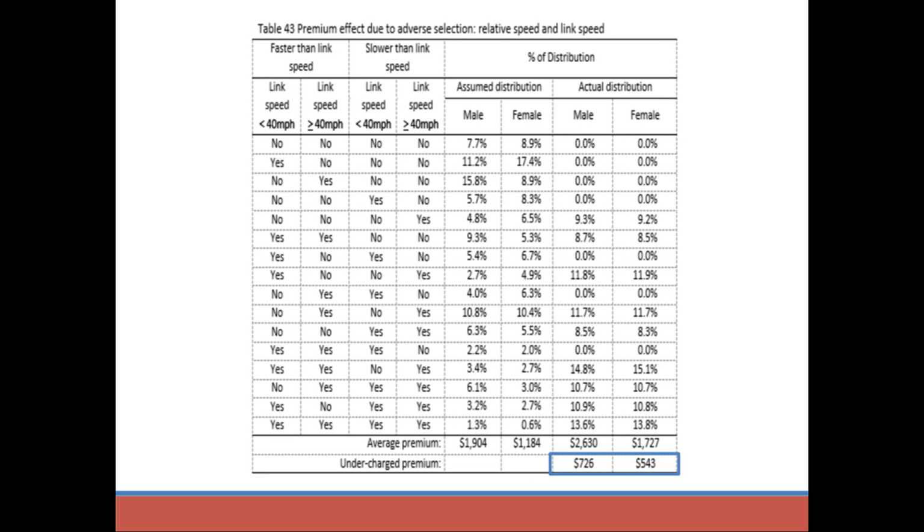Afterwards, we calculate the potential undercharged premium amount when the relative speed is not considered. As can be seen in this table, the undercharged premium for male drivers is $726 on average, or 27.6%, while for the female drivers, the undercharged amount is $543 and 31%.